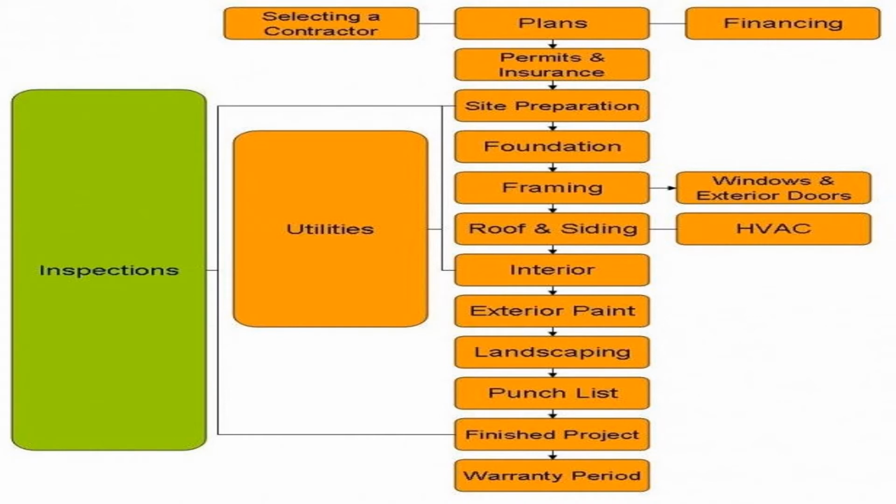Then this is the flowchart that I did for my construction. First of all, plans, financing, and selecting a contractor. These three steps form the foundation of my project, namely what I am building, who will build, and how I pay for it. Often, the contractor I select will help guide me through the other two, but completion of all three is necessary to proceed.